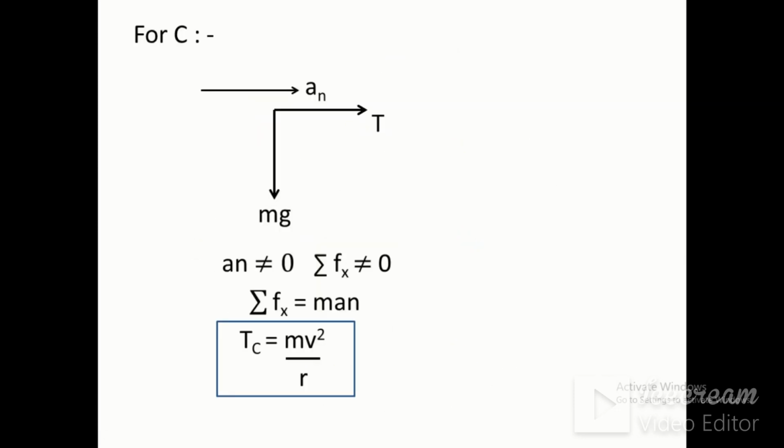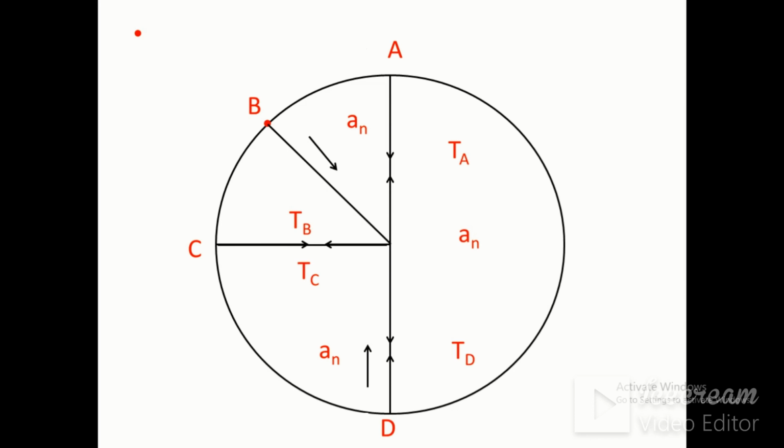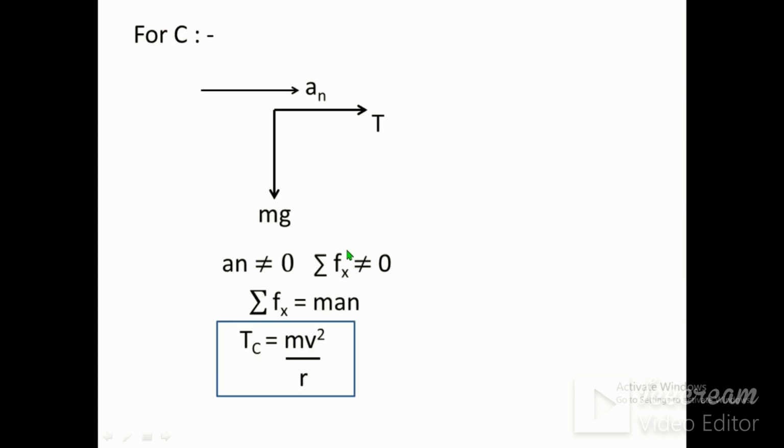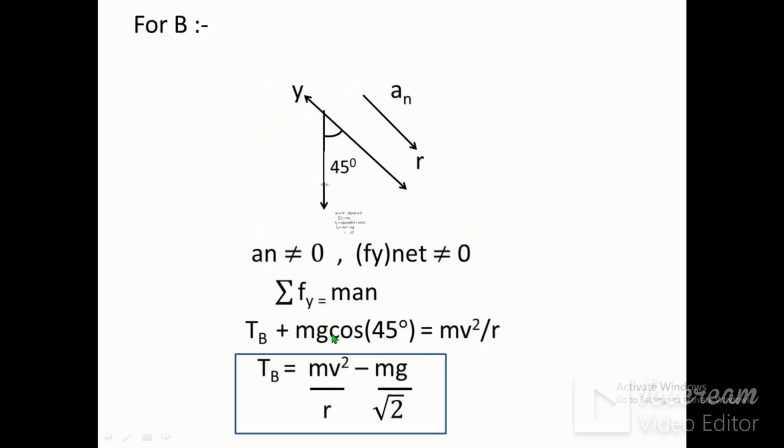Now we will look at C position. At C position, tension always acts away from the object, weight always acts in downward direction, and acceleration is directed toward the center, it is centripetal acceleration. Therefore, the direction of the acceleration and tension is the same. And now we need not go for summation Fy, as both the forces are acting in horizontal direction. Therefore, summation Fx is equal to ma, it is normal acceleration here. Therefore, Tc is equal to mv square by r, as the direction of the tension is the same as that of acceleration.